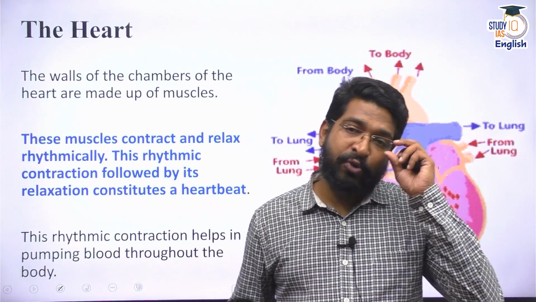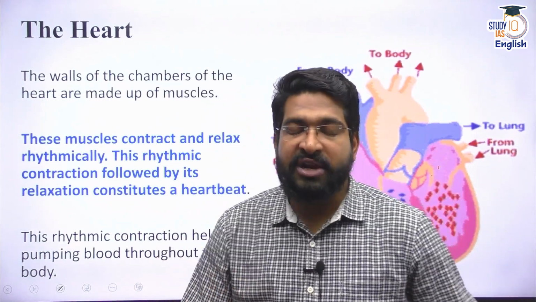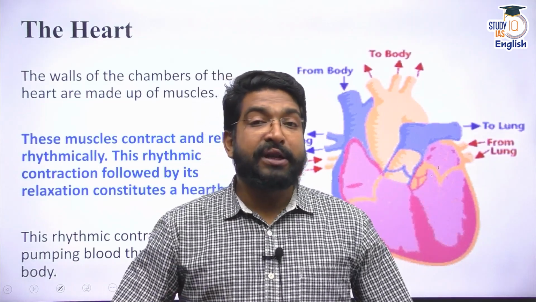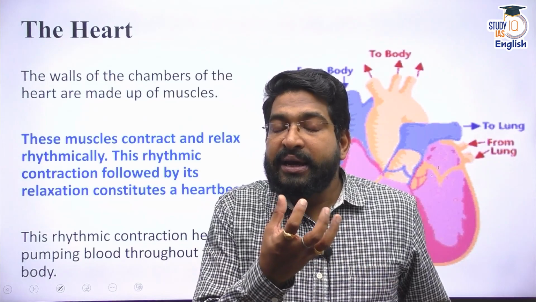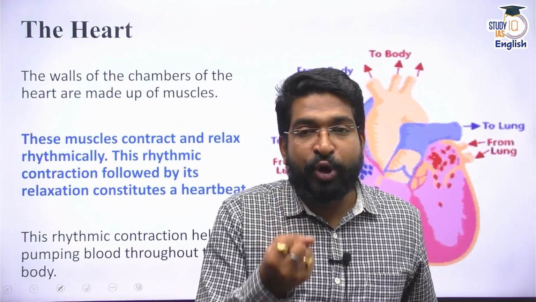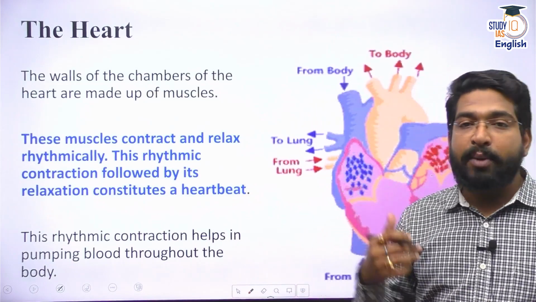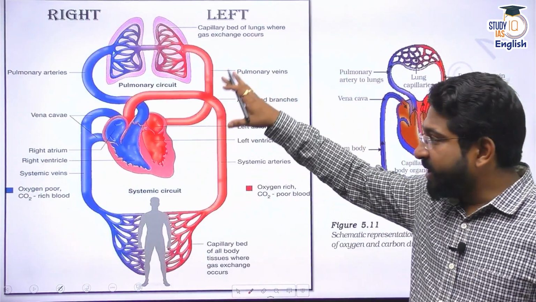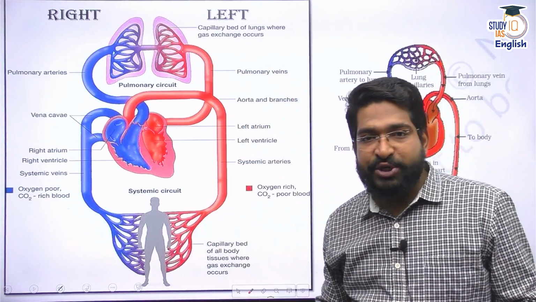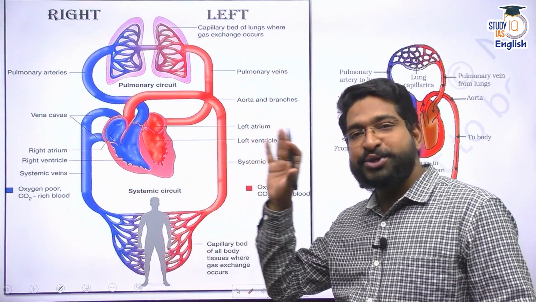The stroke volume of our heart varies. Whenever I'm running or exercising, if I need more oxygen and more energy, the heart can increase its stroke volume, or it can also decrease its stroke volume, according to the requirements of our body. So we have a system of double circulation, meaning there is a division of blood into deoxygenated and oxygenated.